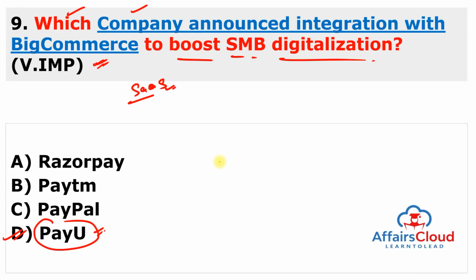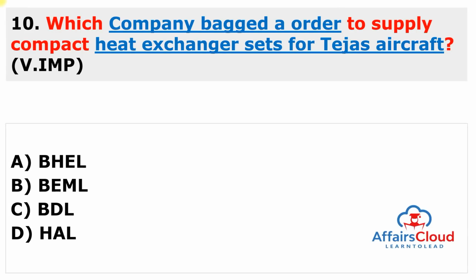So in a very simple manner, you have to remember the question as it is in the slide: small and medium businesses' digitalization will be completed through BigCommerce, but it will be integrated with PayU. So moving to the next question.